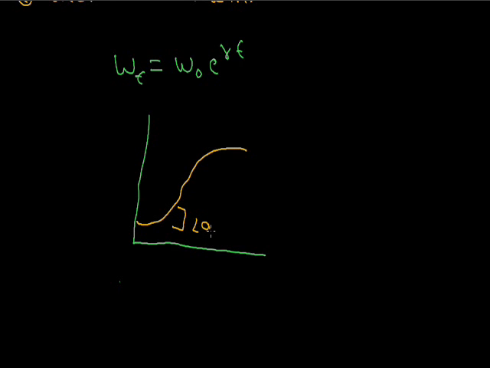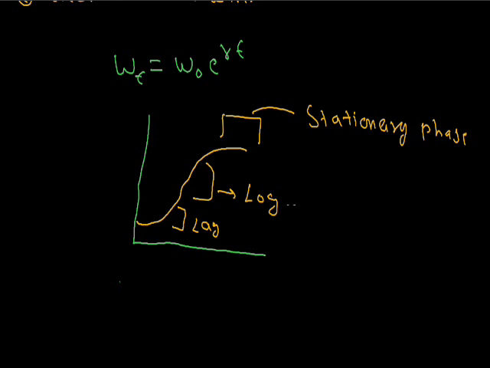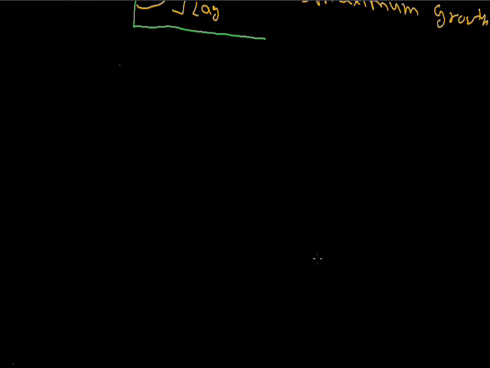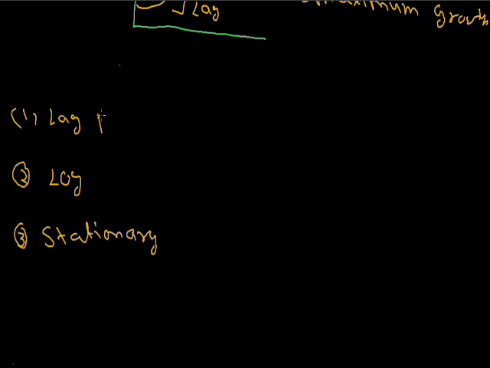This phase is the lag phase, this phase is the log phase, and this phase is the stationary phase. The maximum growth is in the log phase, meaning in three phases: first is the lag phase, second is the log phase, and third is the stationary phase.